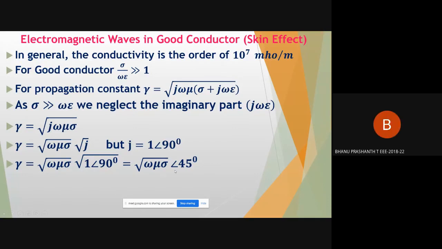Sir, how 45 degrees, sir? Taking the square root of the 90 degree angle, the mathematical formula makes it half the angle. So we get 45 degrees. Sir, but in the calculator it is not showing.